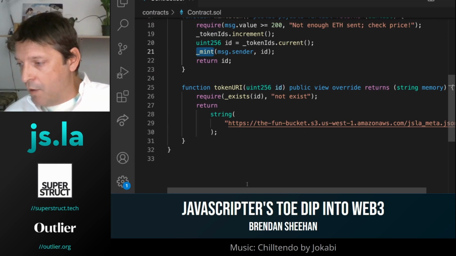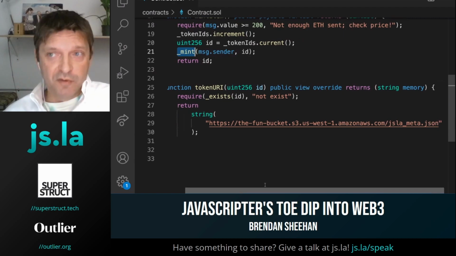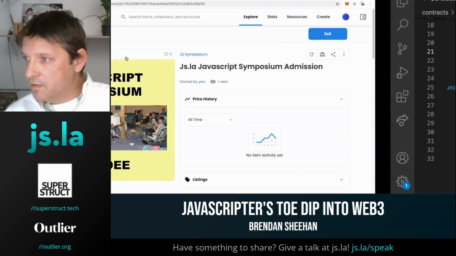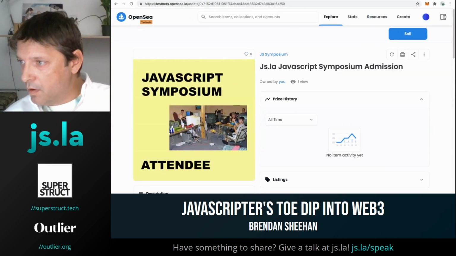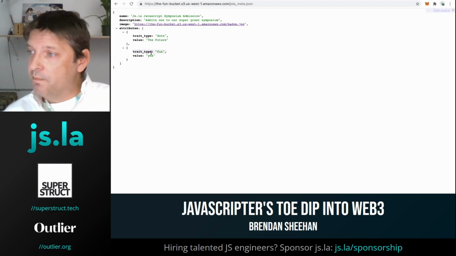And I'll go right now. We have it stored on an S3 bucket, not really decentralized, but that's fine. And I'll go ahead and just show you briefly what that looks like. So I have that open right here. So yeah, really basic: name, description, image, and some attributes that we saw on OpenSea. The date's going to be in the future, and it is going to be fun.